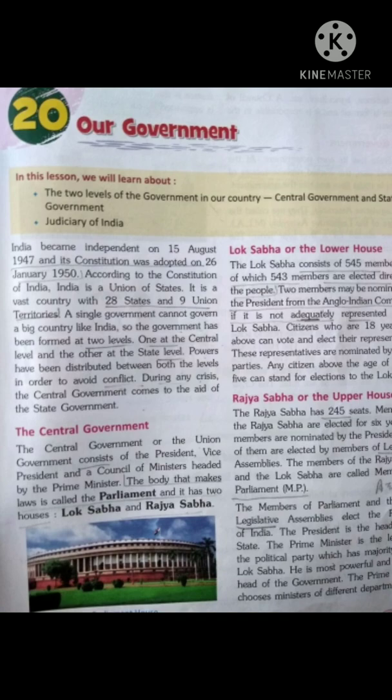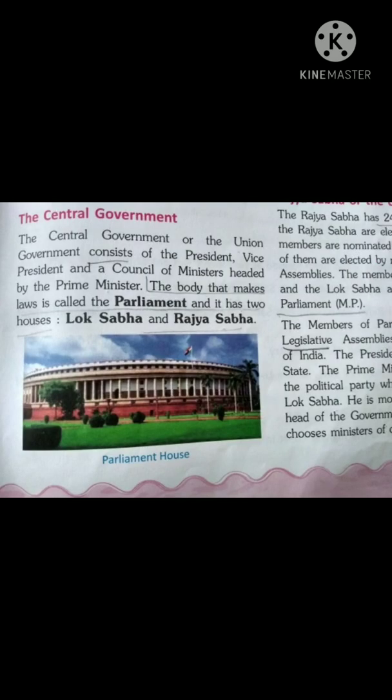So in our India, how many states? 28. In our India, there are 28 states and 9 union territories, and there are two levels of government. First is central government and second is state level. Now the next topic is the central government.